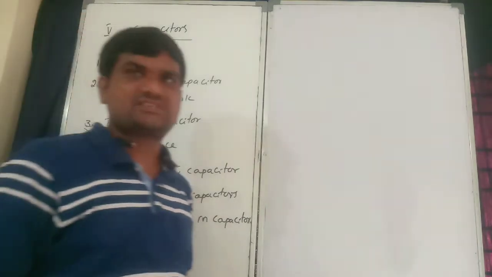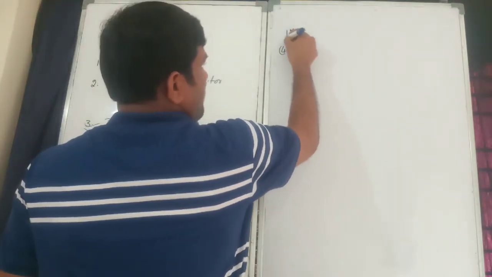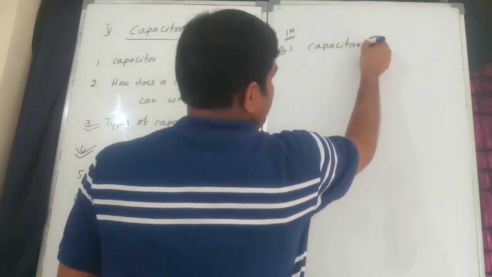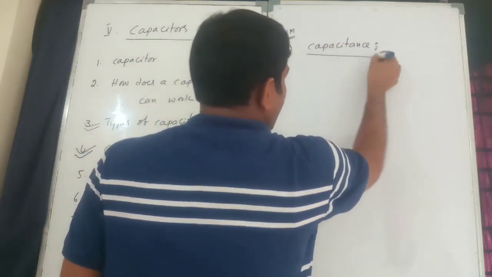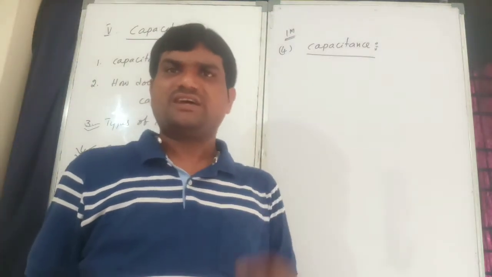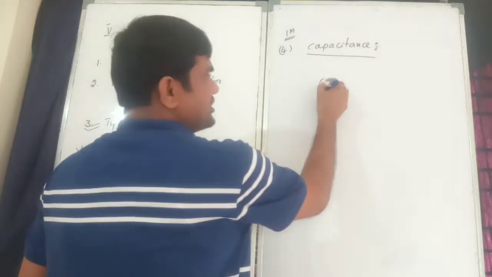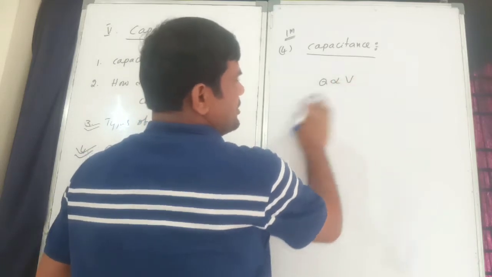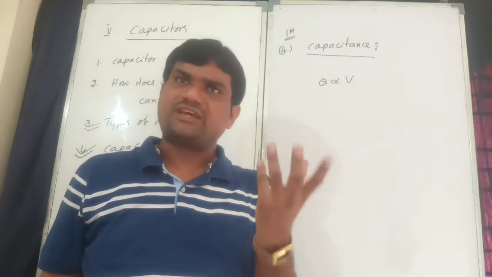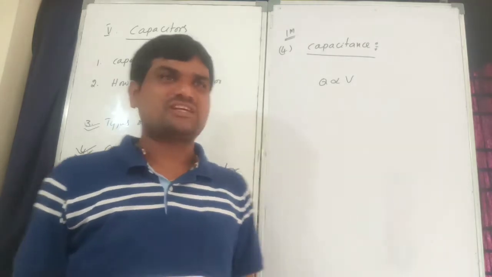Very important question. The fourth question is a 1 mark question. Define capacitance. What is the meaning of capacitance? Charge is directly proportional to its potential. That means we give some charge with the help of a battery, a source.